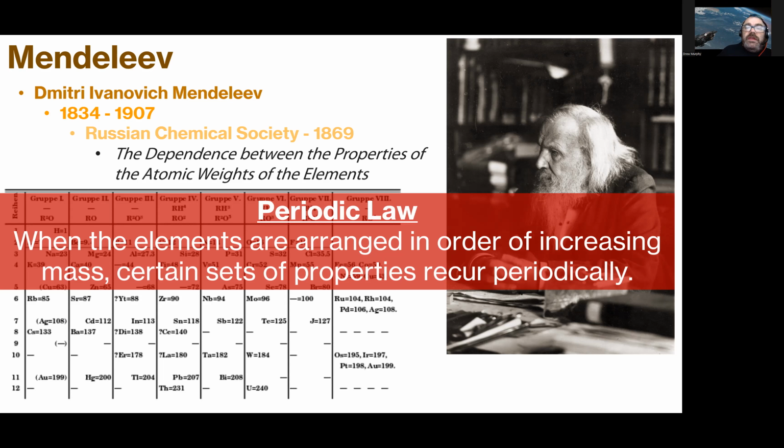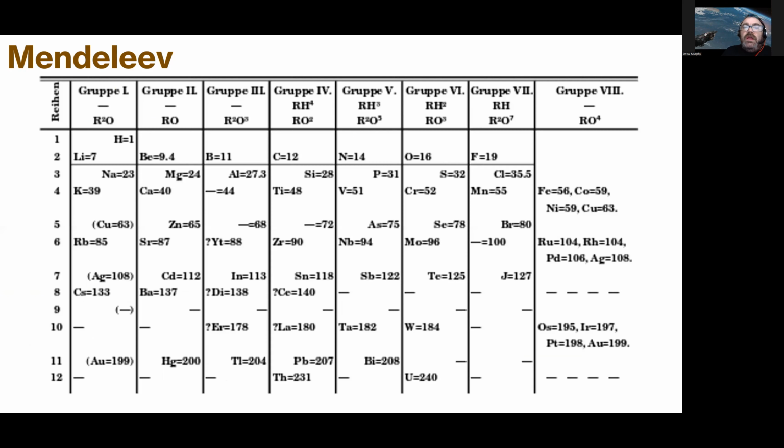There were a couple of things Mendeleev liked to point out. One was that iodine and tellurium, right here, didn't line up the way he wanted with mass, because the properties didn't make sense with their partners.